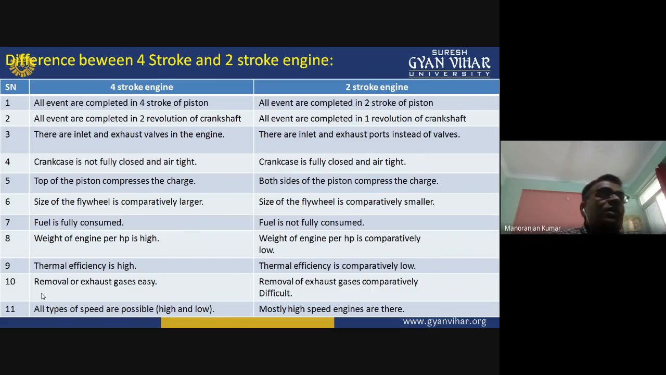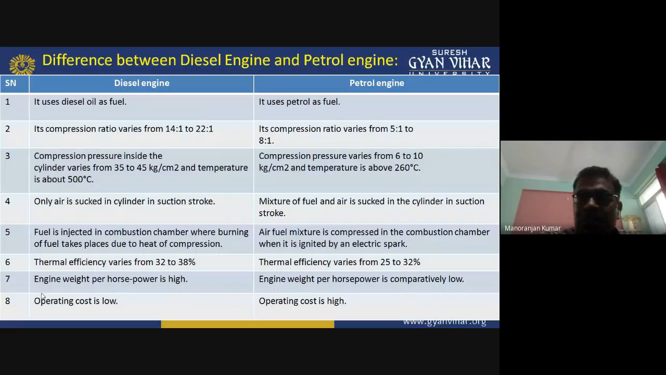In the four-stroke engine, all types of speed are possible, where your engine is high and low speed. But in the two-stroke engine, mostly high speed engines are there. Okay, so these are the differences between four-stroke and two-stroke. Now we will see the difference between the diesel engine and petrol engine.